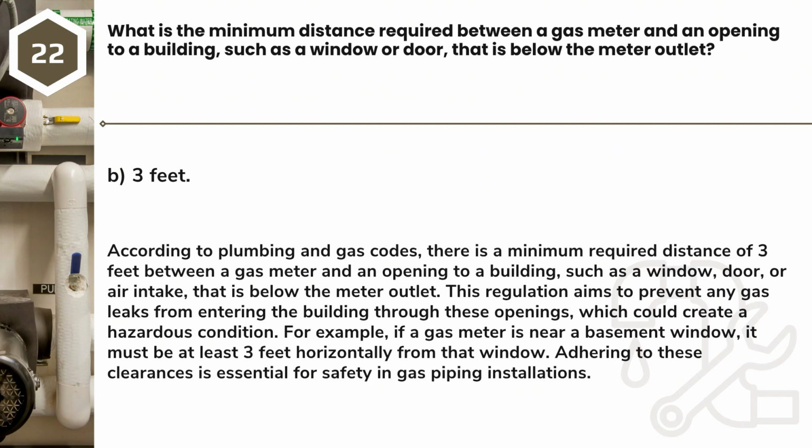Answer: B. 3 feet. According to plumbing and gas codes, there is a minimum required distance of 3 feet between a gas meter and an opening to a building, such as a window, door, or air intake, that is below the meter outlet. This regulation aims to prevent any gas leaks from entering the building through these openings, which could create a hazardous condition. For example, if a gas meter is near a basement window, it must be at least 3 feet horizontally from that window. Adhering to these clearances is essential for safety in gas piping installations.